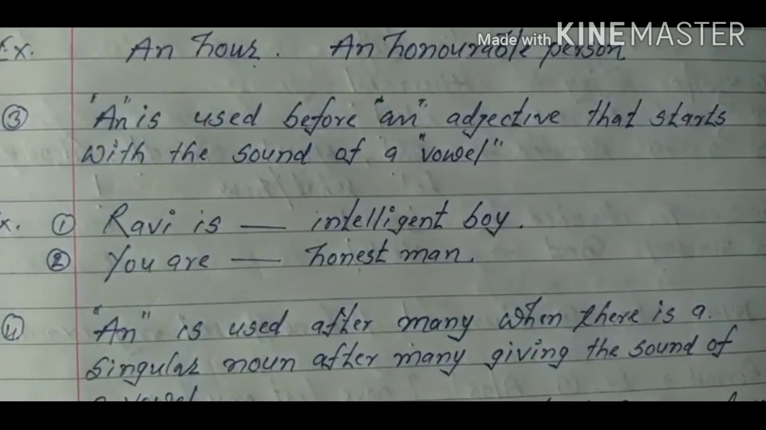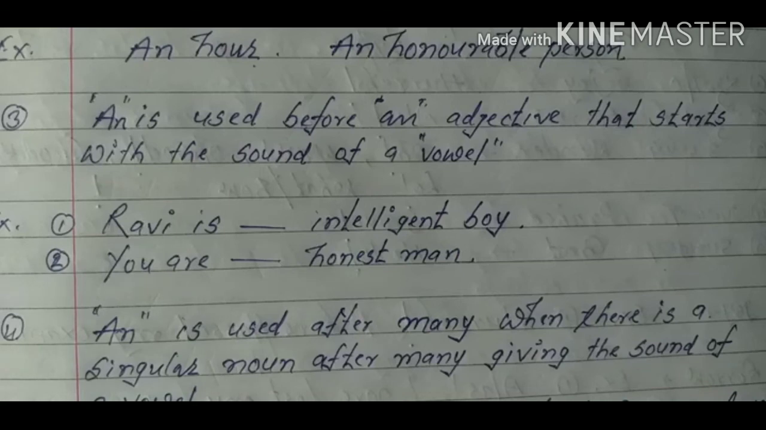An is used before an adjective that starts with the sound of a vowel. Now, for an adjective that starts with the sound of a vowel, we will have to apply an before it. See the example: Ravi is an intelligent boy. Here intelligent is an adjective starting with the sound of a vowel, so we will have to apply an here. In the second one, you are an honest man. Here honest is an adjective giving the sound of a vowel. That's why we will have to apply an here.